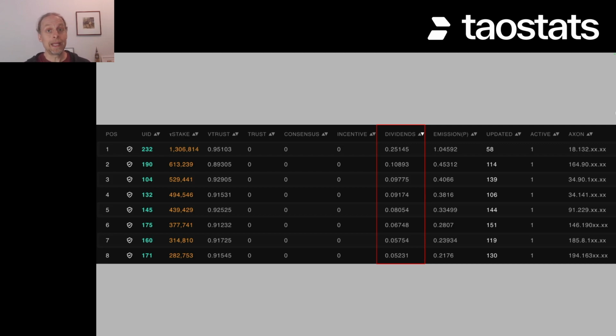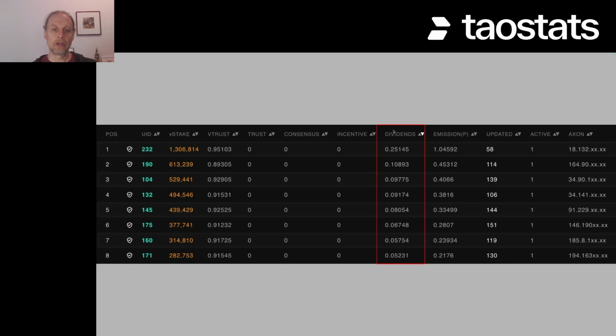Here's what we're looking at in TauStats. This is a metagraph chart, and I've sorted it by dividends. And so by dividends, we're going to see only the validators at the top of the screen. And you can see here, dividends is basically directly proportional to the amount of stake. This can vary based on the V-trust for each of the validators, but in general, it's stake that really pushes this dividends number. And we'll get into the math behind that in just a second.